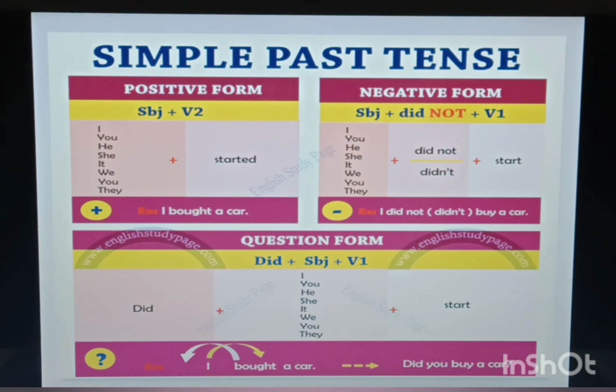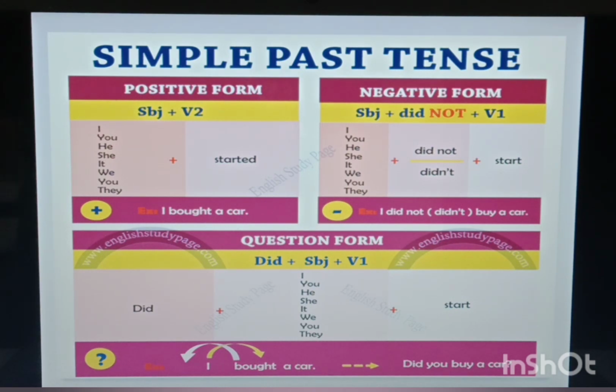For question, did will come in the beginning and then the rest of the sentence. Did you buy a car? Okay, so in simple past tense you just need to remember: in positive form you are going to use verb's second form. For negative, did not will come, and in question or interrogative form, did will come in the beginning. But for negative and interrogative form, you are going to use verb's first form, and for positive you will use verb's second form.